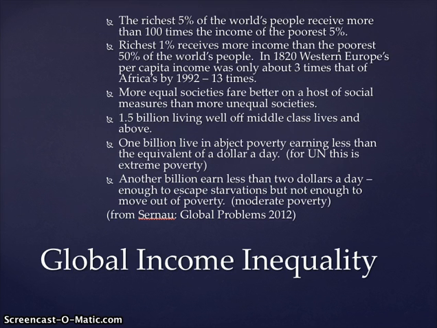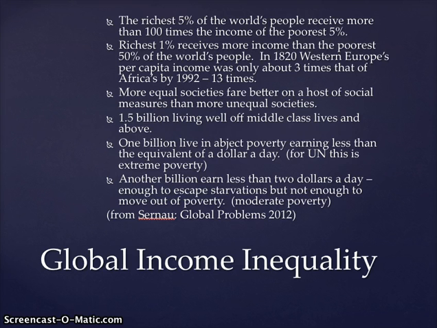This is for the UN what is known as extreme poverty. Another billion, however, earn less than $2 a day, which is enough to escape starvation, but not enough to move out of poverty. It's defined by the United Nations as moderate poverty overall.